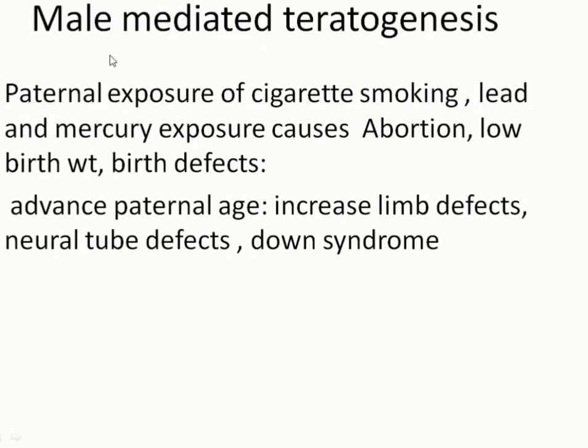Male-mediated teratogenesis is also important. If the male is exposed to cigarette smoking, lead or mercury, abortion, low birth weight, and birth defects occur. Advanced paternal age also causes some congenital anomalies, like limb defects, neural tube defects, and Down syndrome.